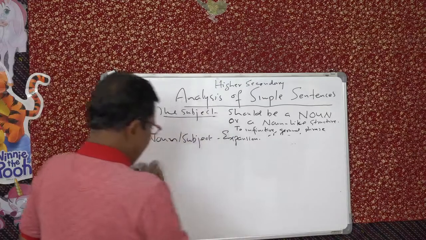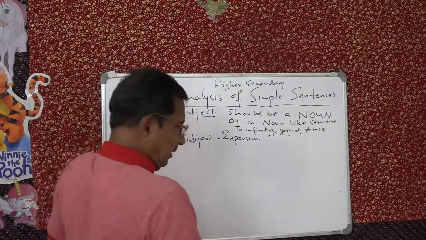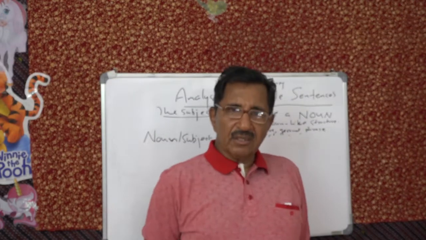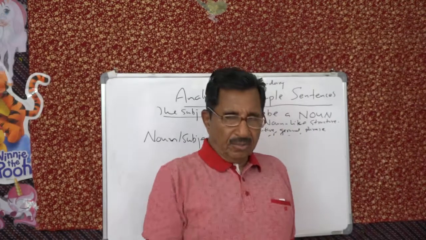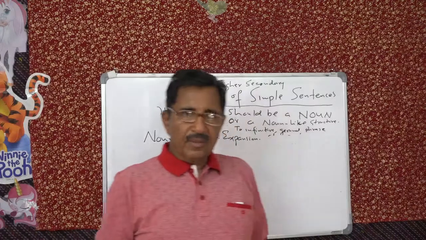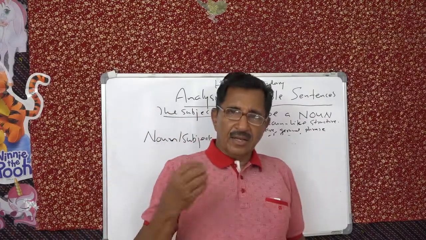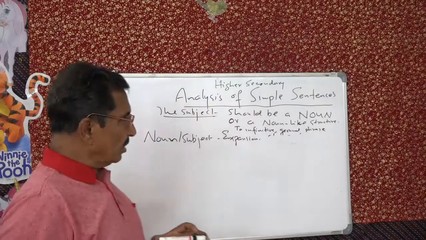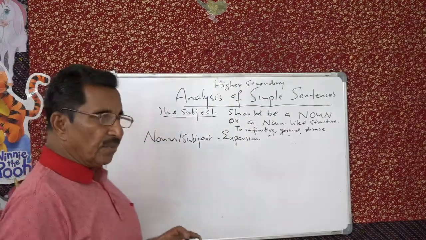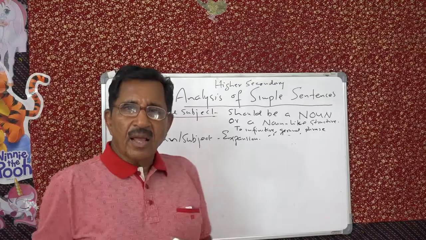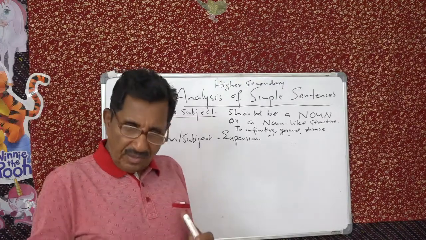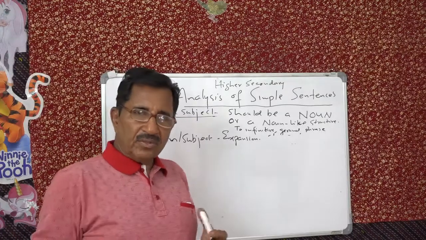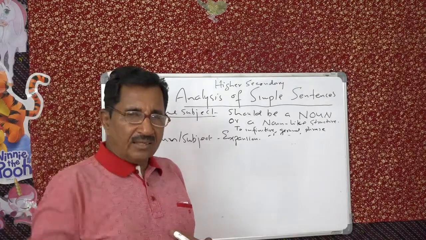Subject has to be a noun, and it can be expanded using adjectives, adjectival phrases, infinitive phrases, past participles, present participles, then opposition, and as adjectival phrase I already told you. Articles you can use, emphatic pronouns, possessive adjectives, possessive nouns, isn't it? The boy's hat. It's a possessive noun. The boy's hat.